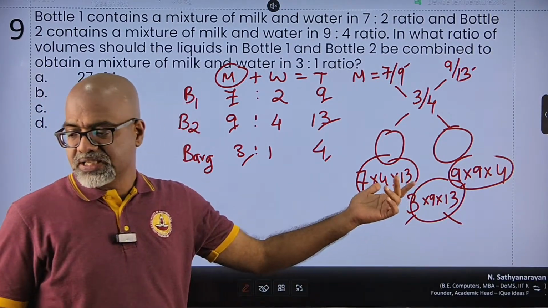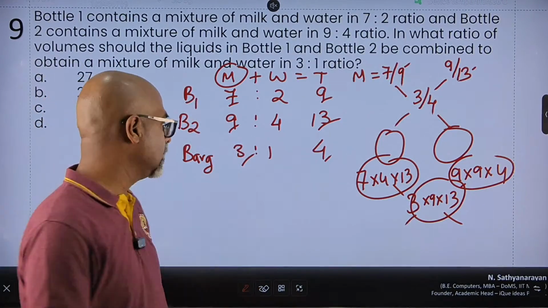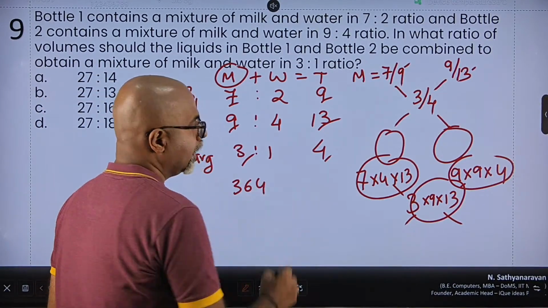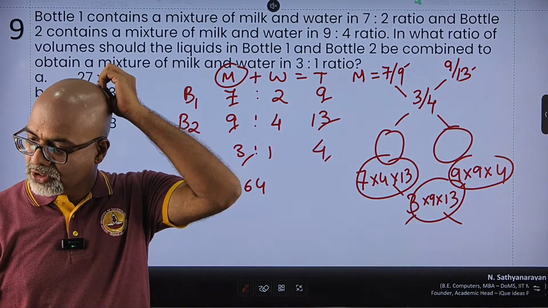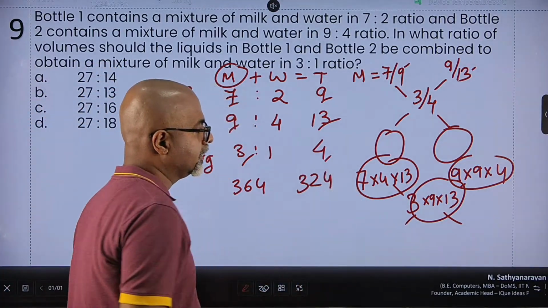So let's do that. 7 4s are 28, 28 into 13. So 280 plus 84 becomes 364. 9 9s are 81, 81 4s are 324. And 9 3s are 27.